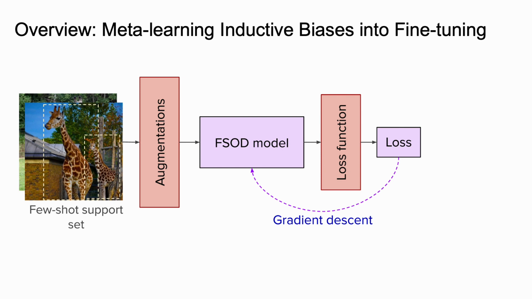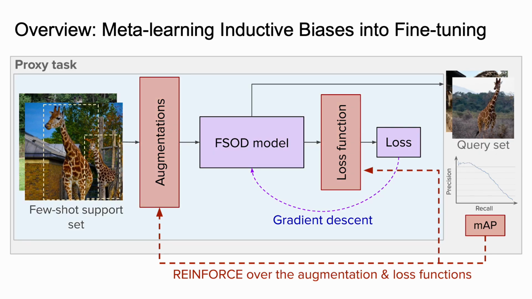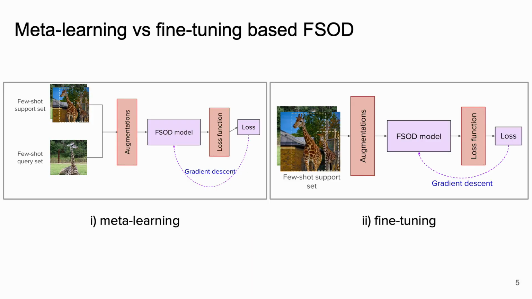However, this fine-tuning framework does not provide a mechanism to learn inductive biases specifically for training with few samples. In our work, we propose to inject few-shot specific inductive biases into the fine-tuning procedure based on meta-learning principles. More specifically, we propose to tune loss function and augmentation details via reinforcement learning over proxy tasks. We can now take a closer look at the details of our approach.